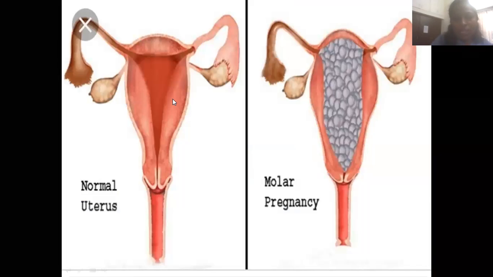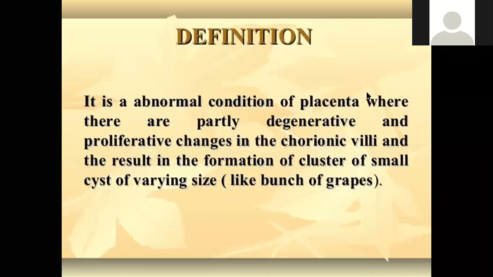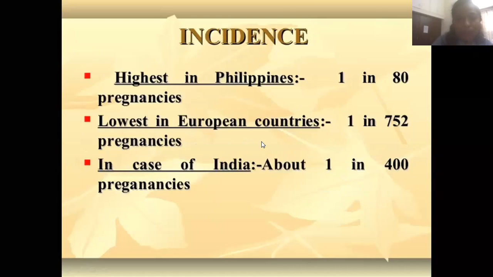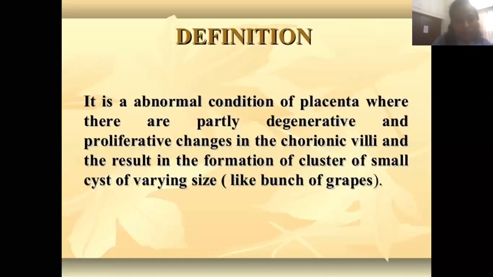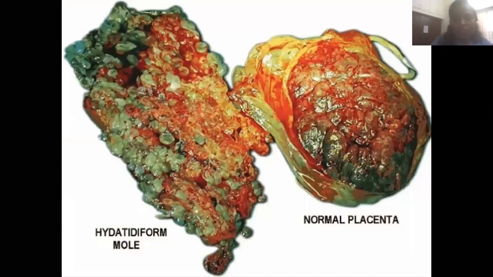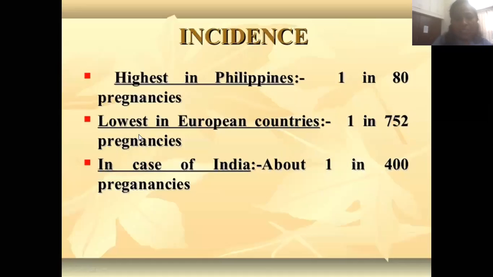This is normal, this is abnormal, molar pregnancy. Definition: an abnormal condition of the placenta. What happened? Partly degenerative and proliferative changes. In whom? In the chorionic villi. And what does it lead to? A cluster of small cysts, like a bunch of grapes. This is normal. This one is hydatidiform mole. Incidence we have seen.